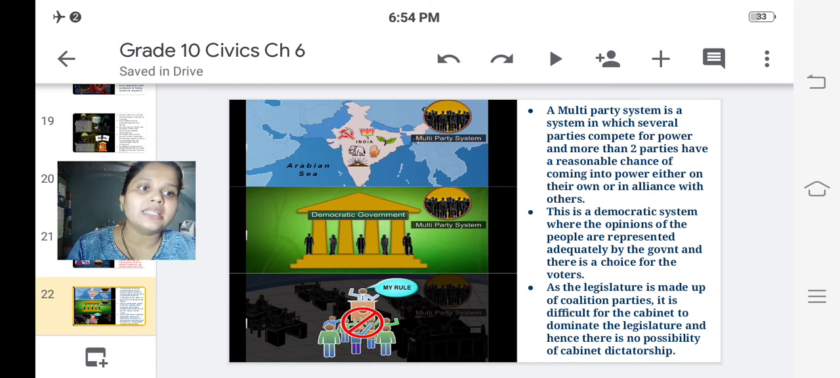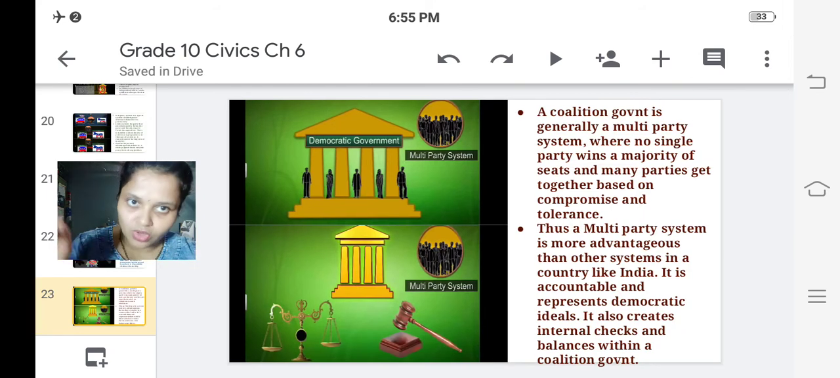As the legislature is made up of coalition parties, it is difficult for the cabinet to dominate the legislature, and hence there is no possibility of cabinet dictatorship. Here in multi-party system, there is no chance of cabinet dictatorship, because the legislature where the cabinet meets is made up of coalition parties. Coalition parties means more than two parties come together and form a coalition. So here there is no chance for any one party to dominate or to dictate. So cabinet dictatorship is not valid over here.